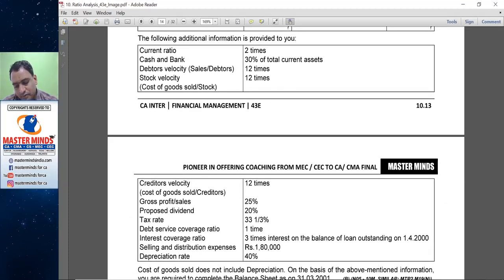Creditors velocity 12 times. See, velocity is always expressed in days, months, etc. But when you have information in times and they are saying that as a velocity, then you must take it as a turnover.